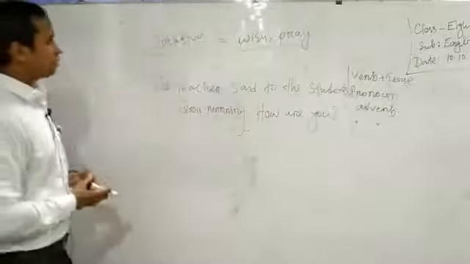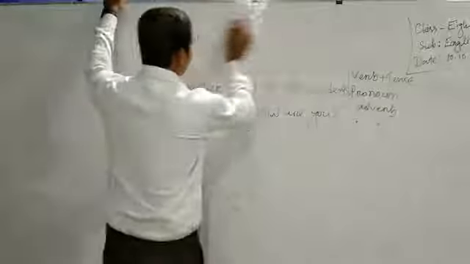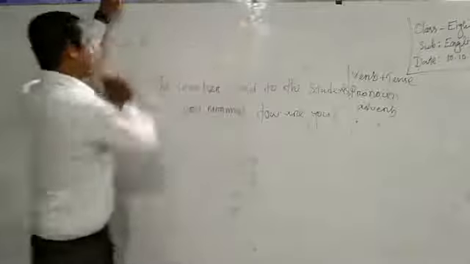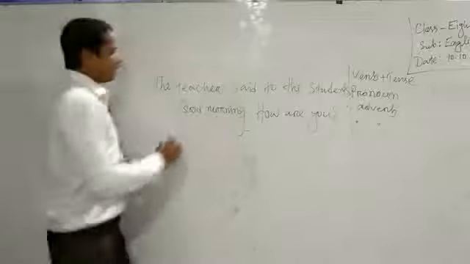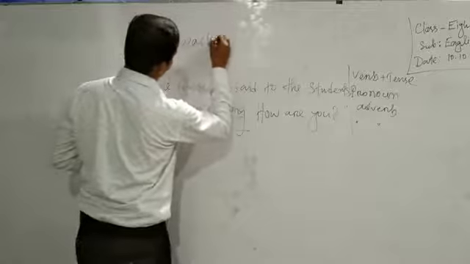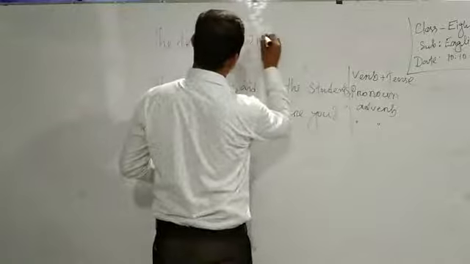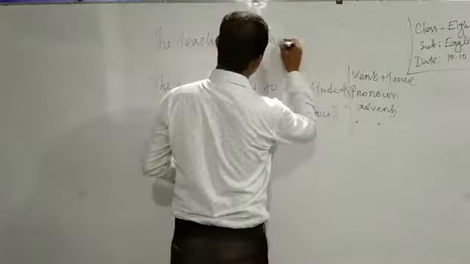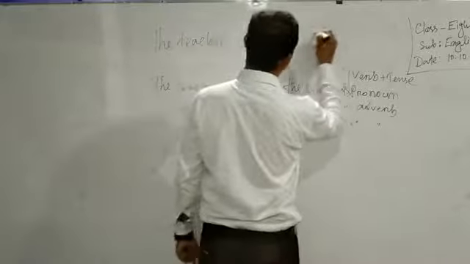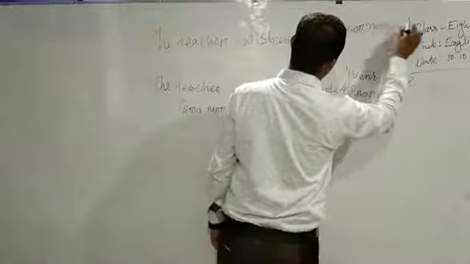So you know that in case of changing the verb, here at first we have an optative sentence, so we will use wished. Like, the teacher wished good morning, to whom?